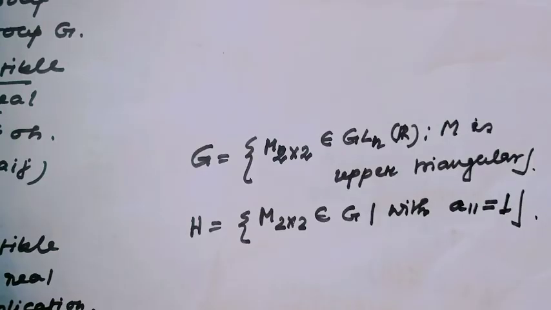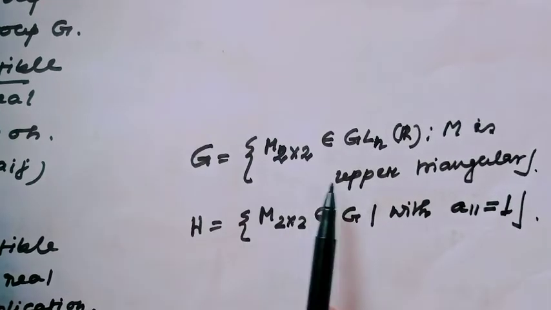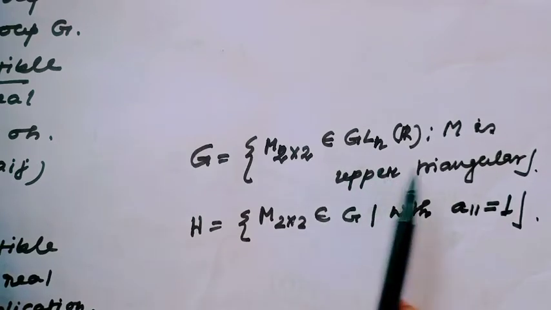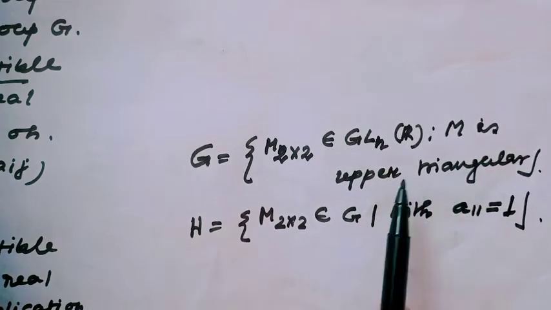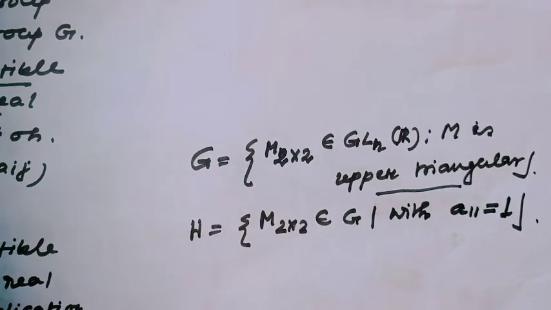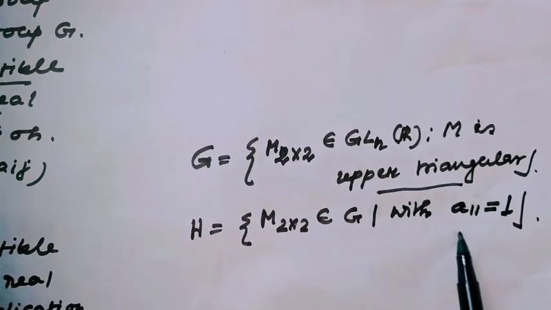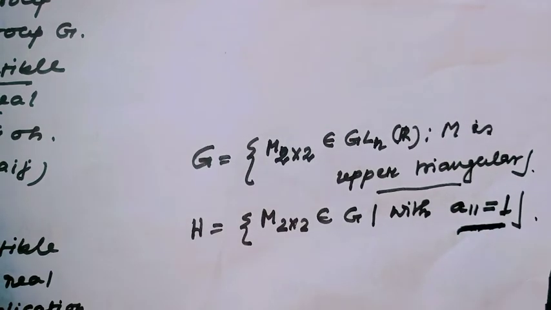Is this a subgroup? At first verify option 1. Which rules will we use here? Just think. Here G is equal to the set of all 2×2 invertible upper triangular matrices, and the subgroup A is equal to the set with the condition A11 equal to 1.